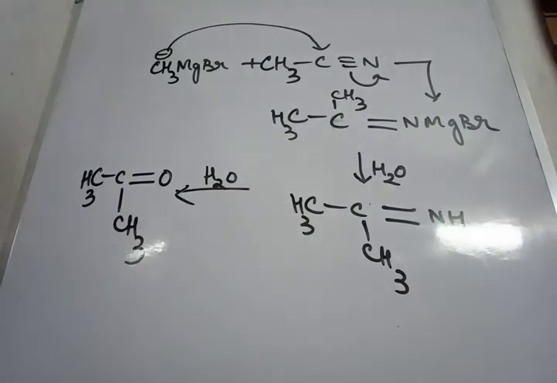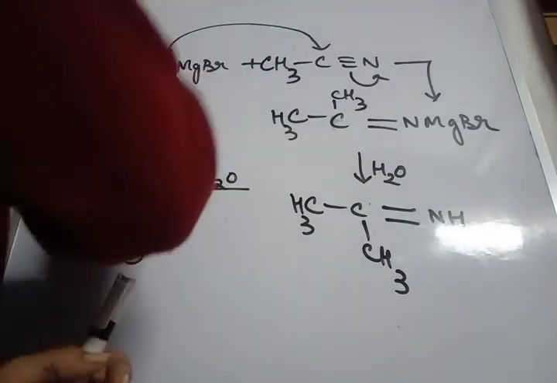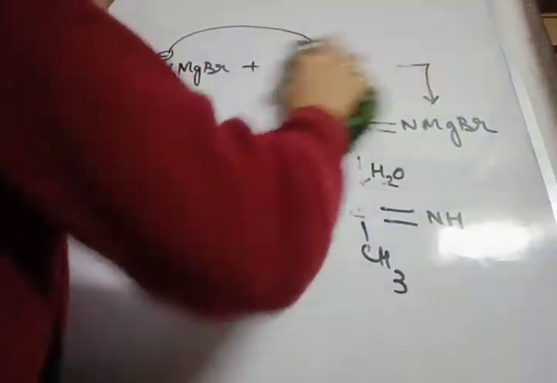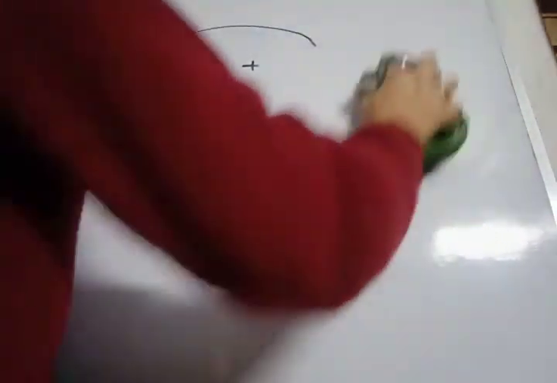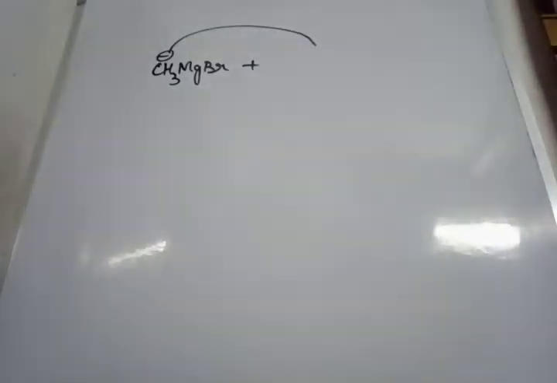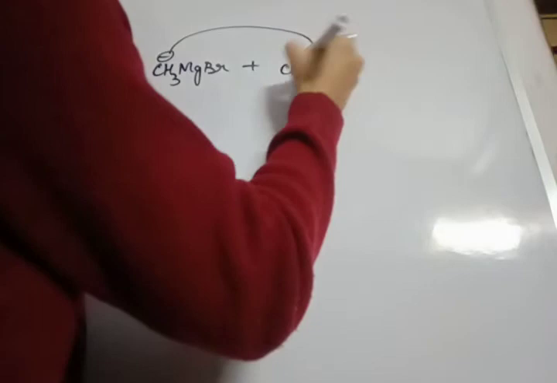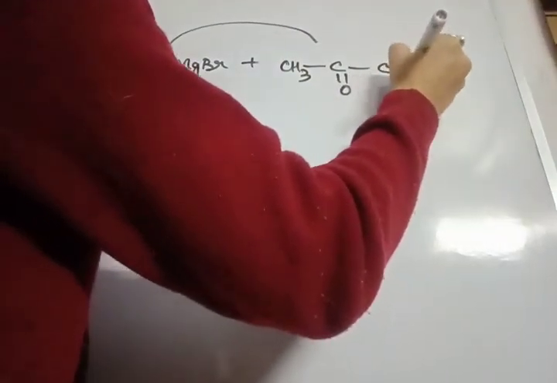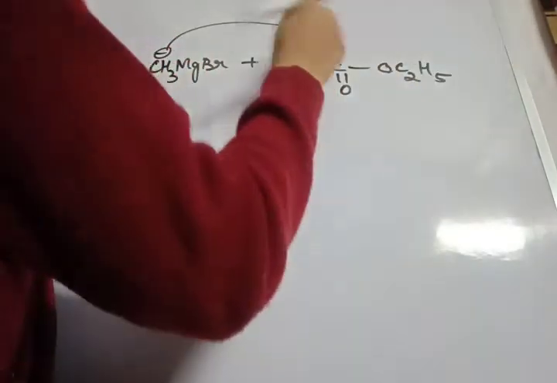Right? Next, when methyl magnesium bromide reacts with esters, then what do I get? Ester, CH3COOC2H5, this one.